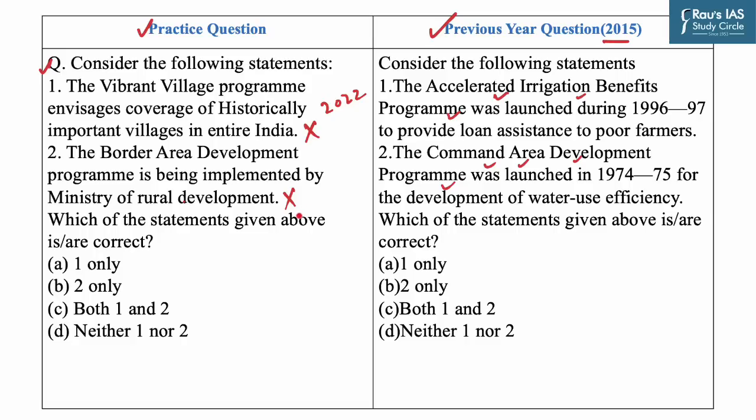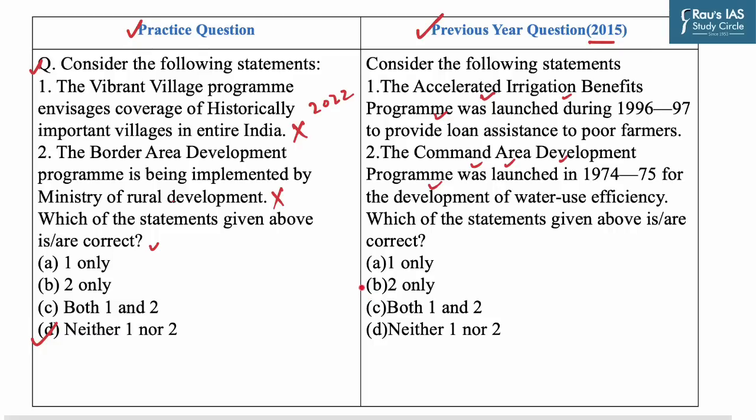The program aims to meet the special development needs of the people living in remote and inaccessible areas situated near the international border. So you had to find the correct statements, and both the statements are incorrect. Our answer would be D, that is neither one nor two. Answer for this PYQ is B, that is 2 only.